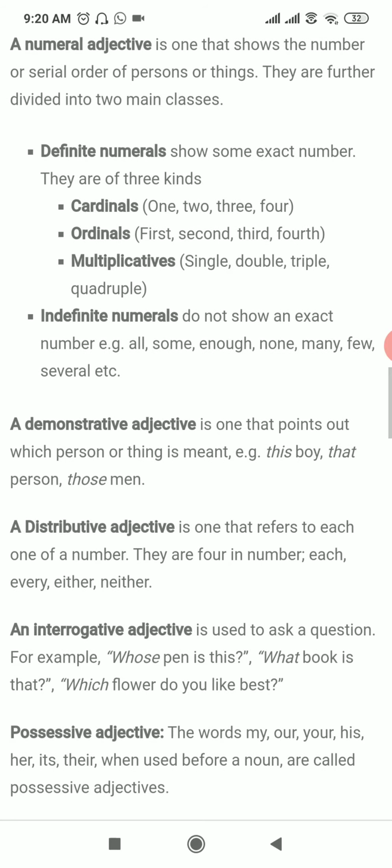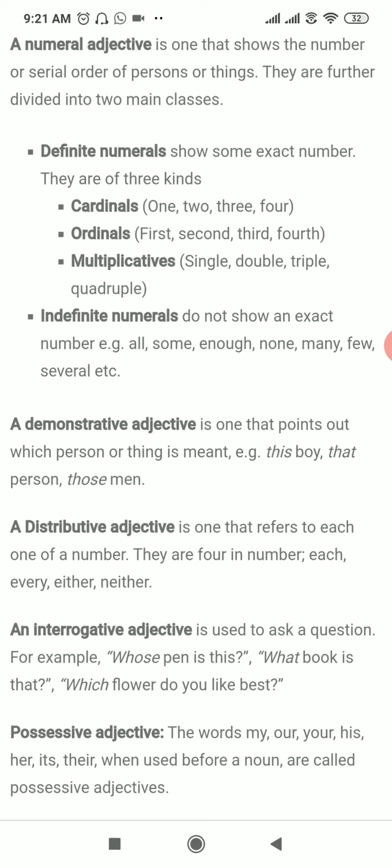A demonstrative adjective is also a simple one. There are 4 demonstrative adjectives: this, that, these, and those. This is used to show the number and the place of anything. If the thing is singular, only one thing, and it is nearer to us, we use this.